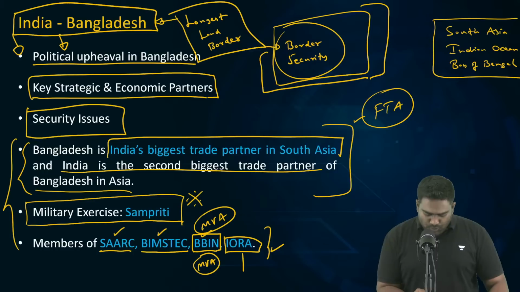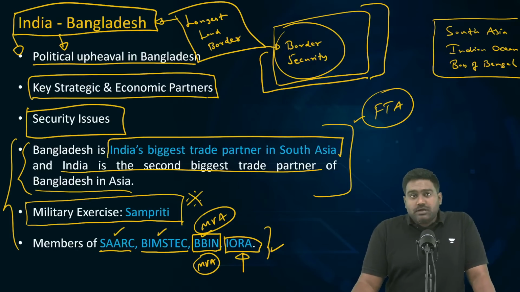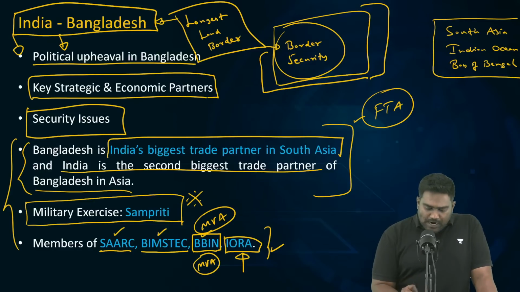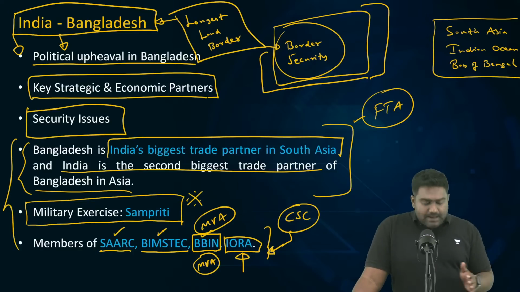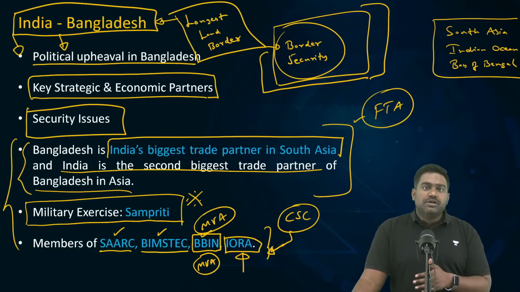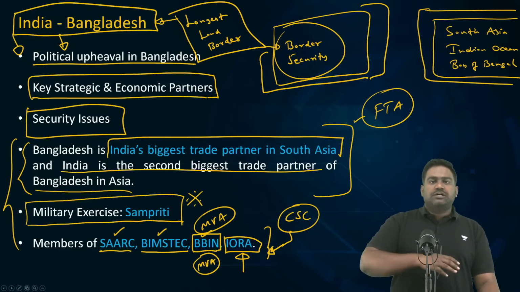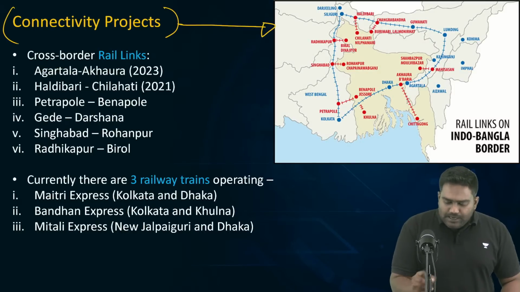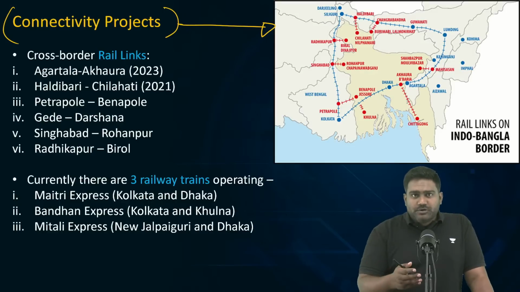That is something important. You need to note down that India and Bangladesh have often worked together in the field of maritime security with regard to tackling organized crime, tackling terrorism, dealing with disasters in the region. We are also part of the Colombo Security Conclave, which we are going to study later. So India and Bangladesh are partners in all these regional groups, and they're driving regional diplomacy to protect their interests in these regions, in South Asia and across the Bay of Bengal and Indian Ocean region. Now, coming to connectivity, I think this topic is very important because recently India has made a big announcement, which we are going to discuss.